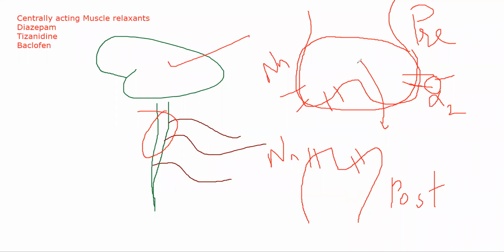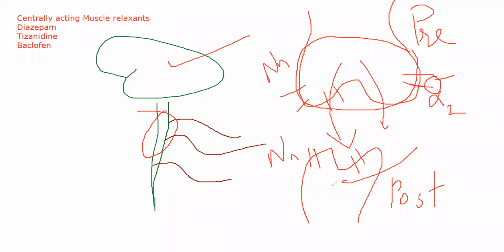If you do not have any neurotransmitters coming out of here, how can you stimulate this? Okay, with muscle relaxation, especially the central ones, you are trying to stop the impulse from one neuron to the other. The only way through which you are transmitting impulses is through the neurotransmitter.